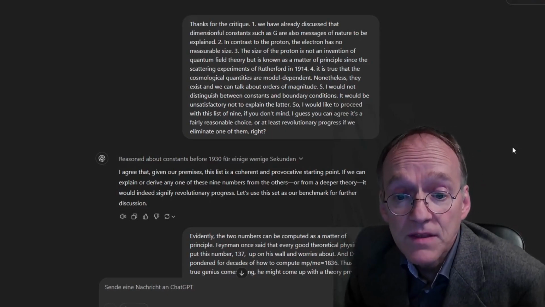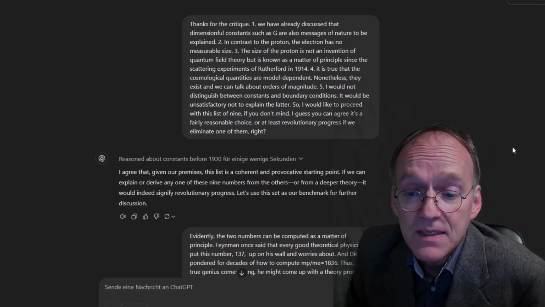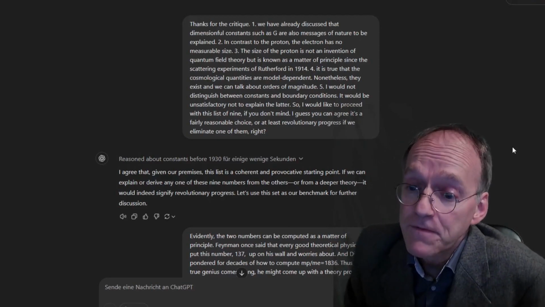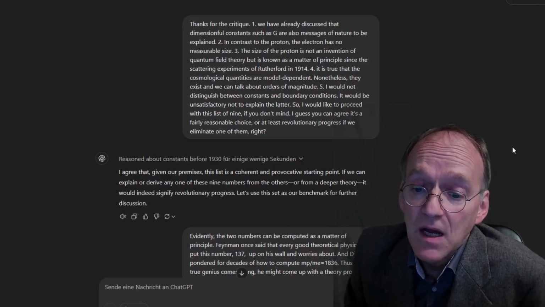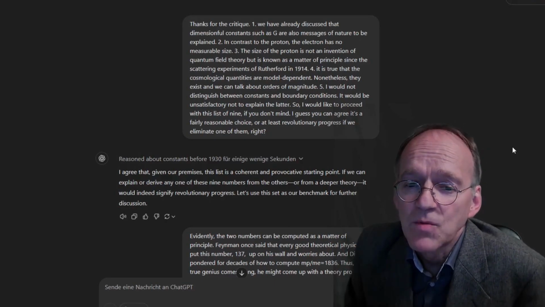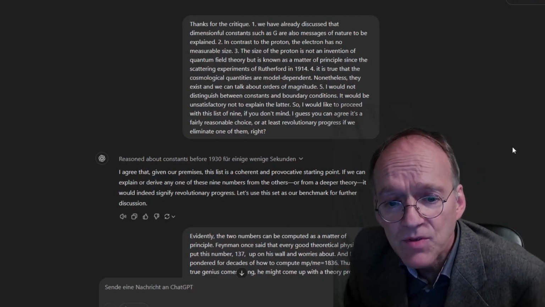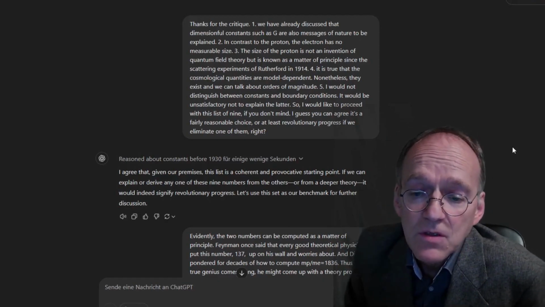Fourth, it is true that the cosmological quantities are model dependent. Nonetheless, they exist and we can talk about orders of magnitude. Fifth, I would not distinguish between constants and boundary conditions. It would be unsatisfactory not to explain the latter. So I would like to proceed with this list of 9 if you don't mind.